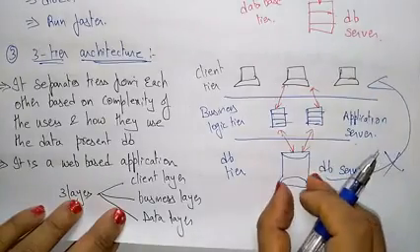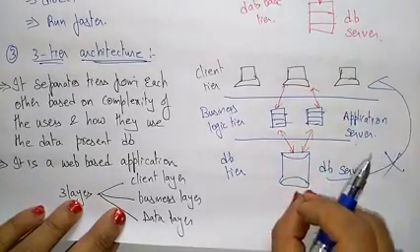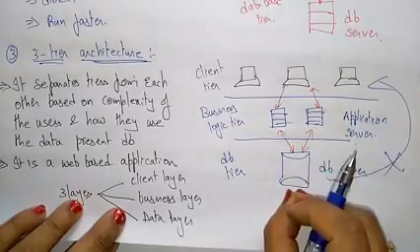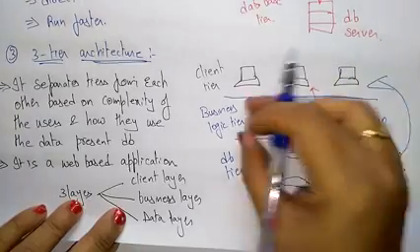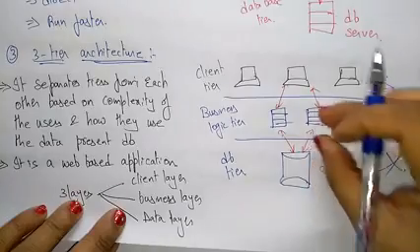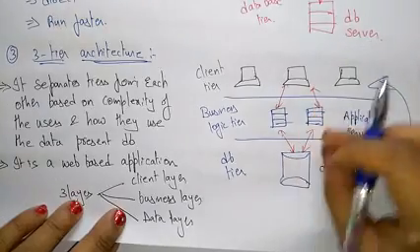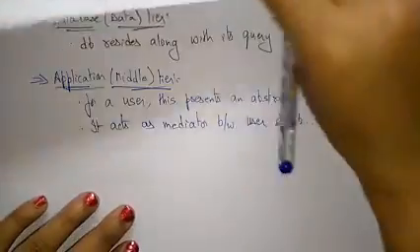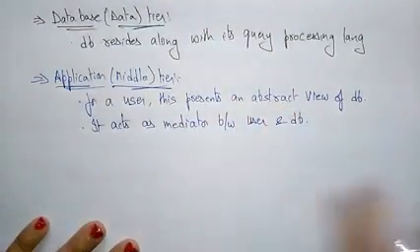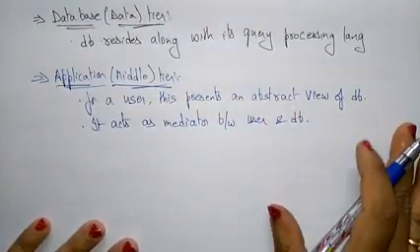It only knows about who is accessing, meaning only the application tier. So that is about this application tier.